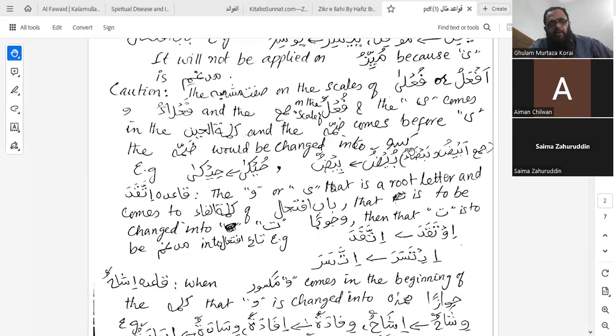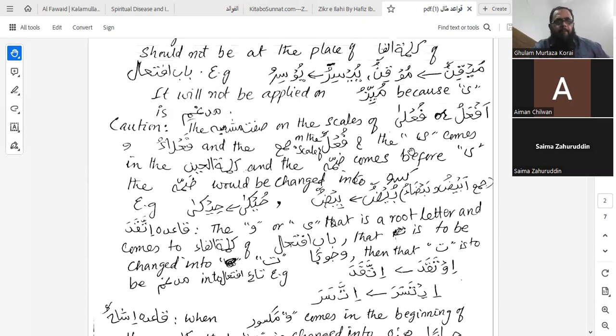The sifatu mushabbaha on the scales of af'alu, fa'la'u and fa'laa, its jama comes on the scales of fu'ulun. Actually, I have to bring some changes in that, so inshallah, I'll share it again, but for the sake of understanding over here: and the ya comes in the kalimatul ain and the damma comes before ya. The damma would be changed into kasra.